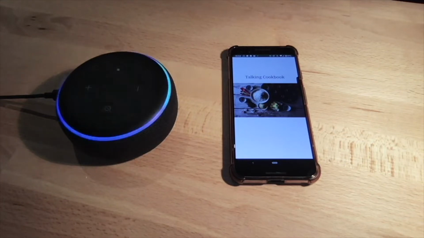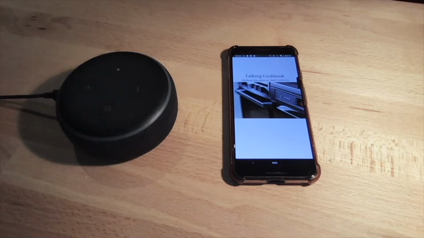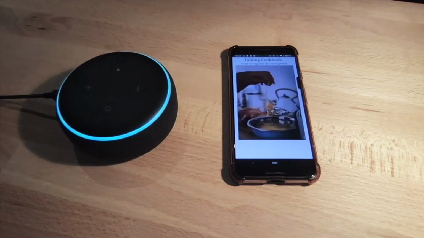Alexa, ask Talking Cookbook what's the first step to make banana bread? The first step is to preheat the oven to 350 degrees Fahrenheit, 175 degrees Celsius. Alexa, ask Talking Cookbook what's the next step? Crack an egg into the mixing bowl.